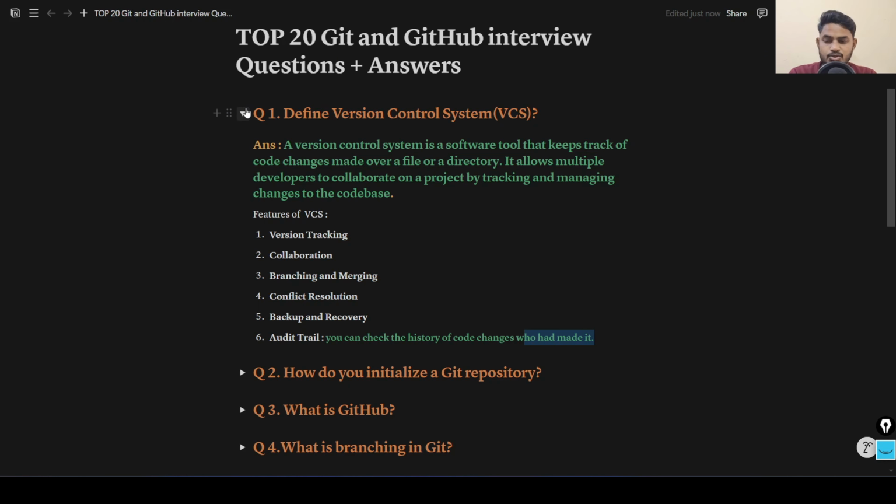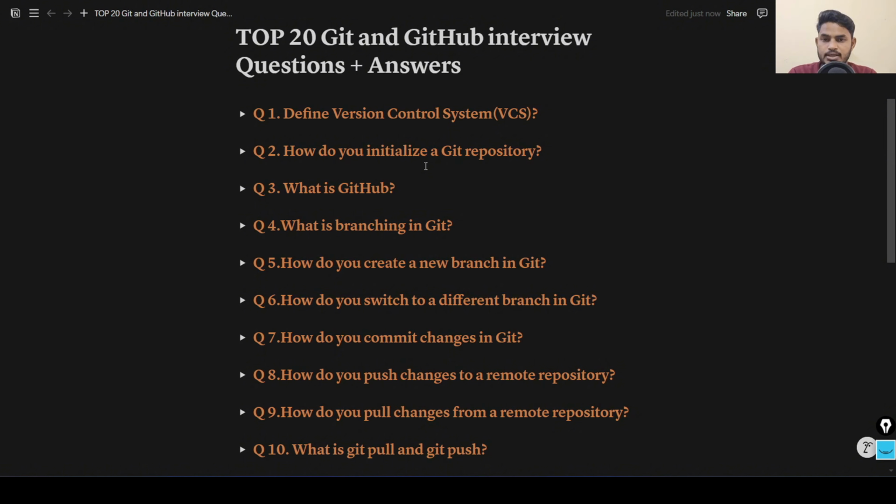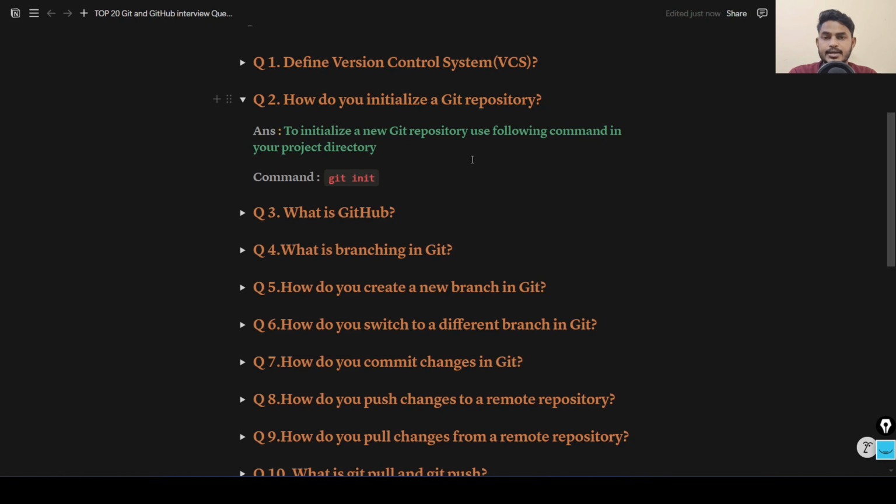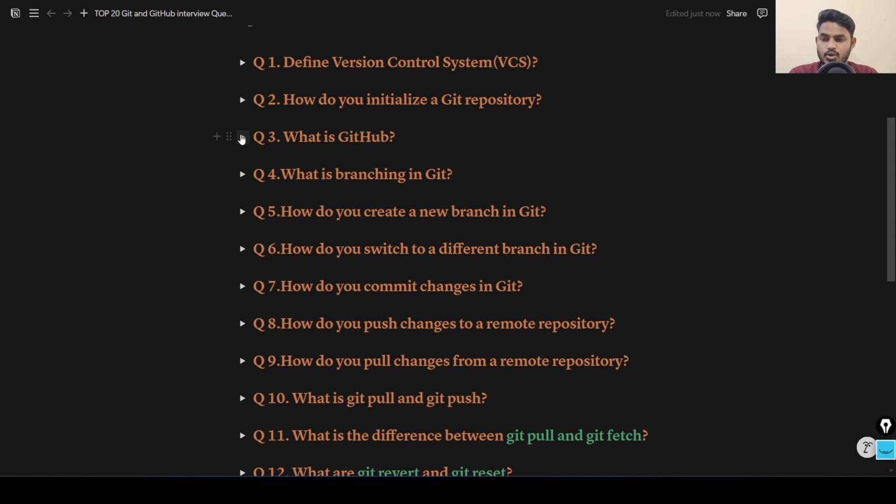Let's move to the next question: how do you initialize a Git repository? To initialize a Git repository, you have a command called git init. So we use the git init command to initialize a Git repository.